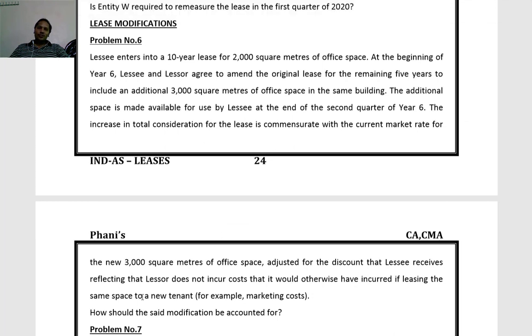Now see the question, how should the lease modification be accounted for? We have to account for it as a separate lease, and we just have to follow the initial measurement principles. So this question we have to answer purely theoretically only, because no values have been specified. So just concluding purely theoretically.